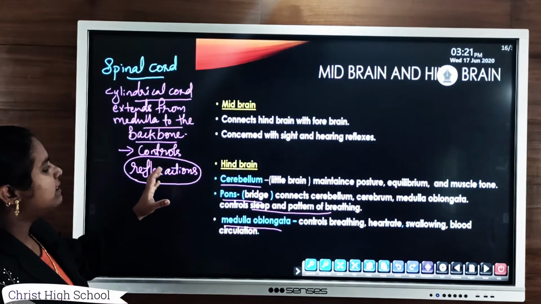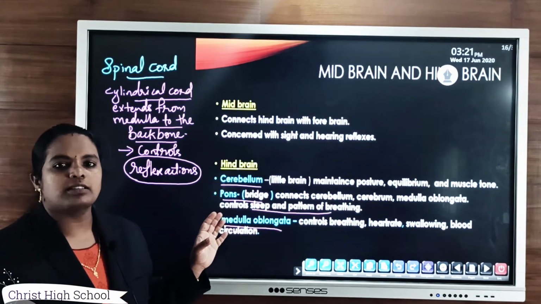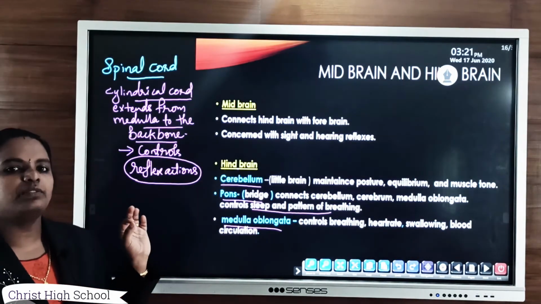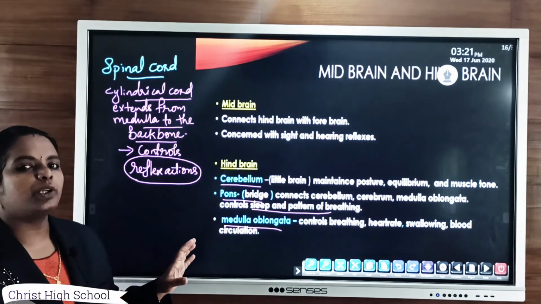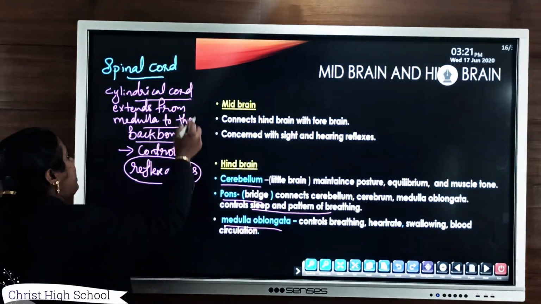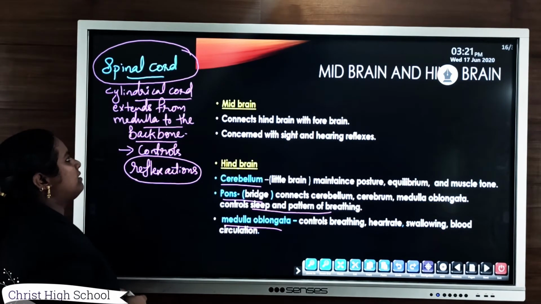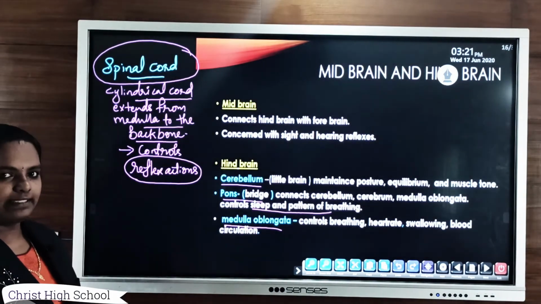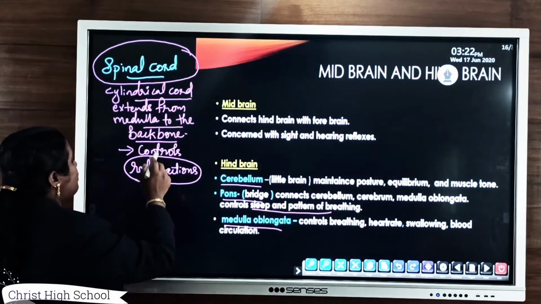These are the main three parts of our brain, which is one part of the central nervous system. Then the second part of central nervous system, that is spinal cord. Spinal cord, already I explained, it is a cylindrical long cord-like structure that extends from the medulla.